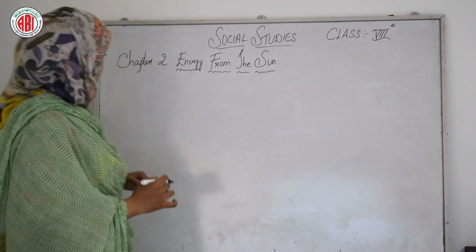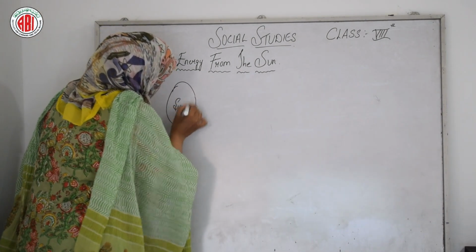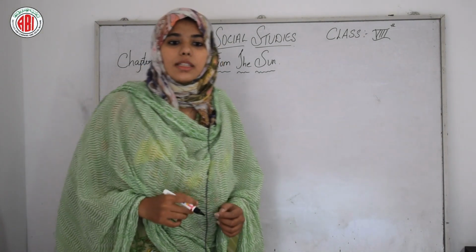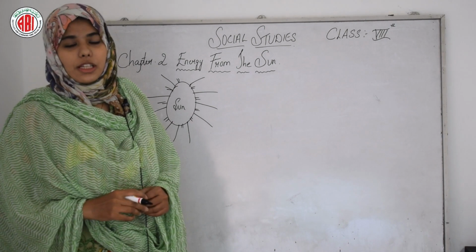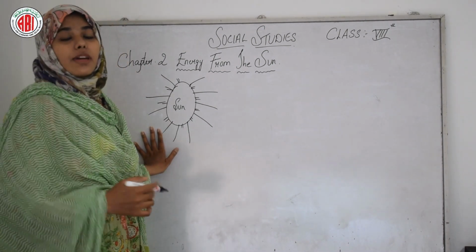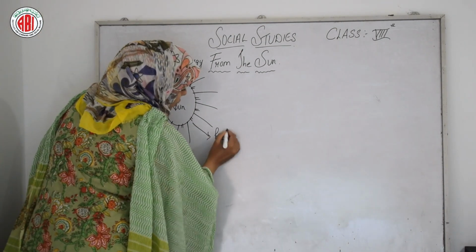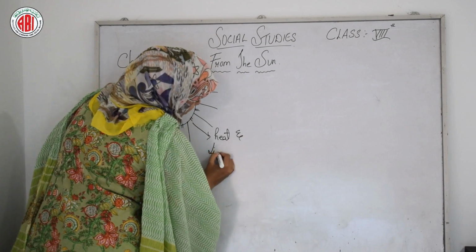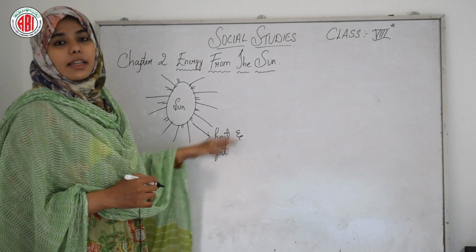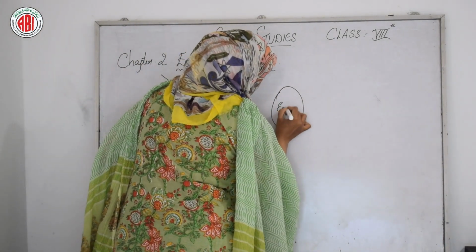So let's see the example how it is showing, so that it will be very easy in understanding. So this is the sun. The solar radiation received on the surface of the earth is called insolation. Okay. So what is the sun producing? The sun is producing energy. Energy is getting produced in the form of heat and light. Yes or no? Yes. Heat and light. Energy is produced in the form of heat and light, and it is received by the earth. This is the earth.